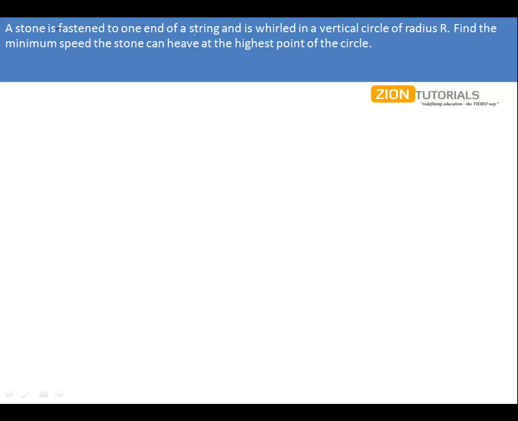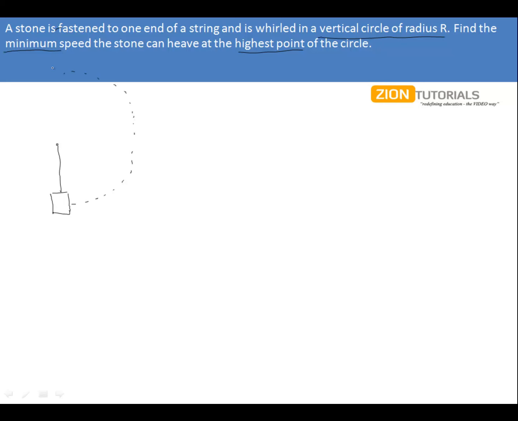As the question says, a stone is fastened to one end of the string and is whirled in a vertical circle of radius r. Find the minimum speed the stone can have at the highest point of the circle. So let us first draw the diagram for this question, in which we have a block, that is the stone, which is moving in a vertical circle.